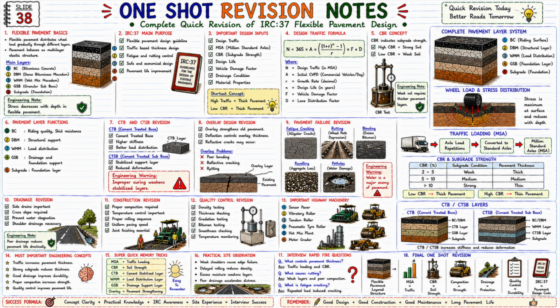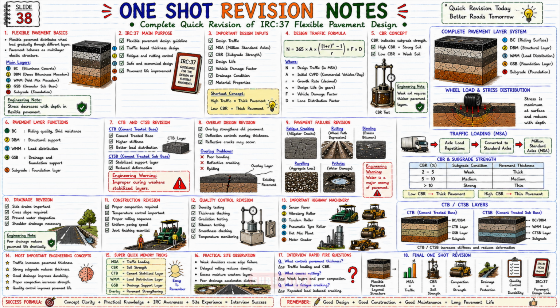Now let's look at the 13th topic. 13. Common construction defects. Low compaction. Surface undulation. Segregation. Improper joint finishing. Bleeding. Cracking. Raveling. And these failures develop due to improper construction practices.